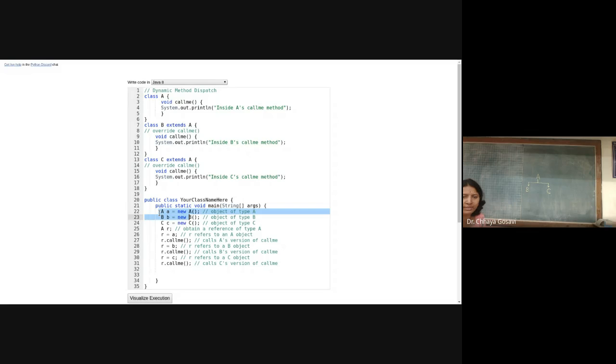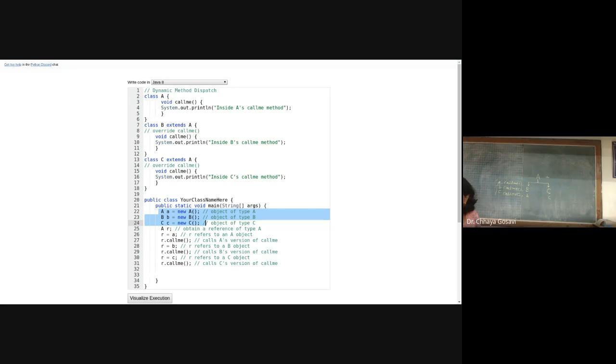Now look here, I am creating three objects: small a, small b and small c. A is an object of A, B is an object of B and C is an object of C. So how to call A's call me method? A dot call me. B dot call me. And C dot call me. This is also method overriding. The object of class A is calling A's call me method. The object of class B is calling B's call me method. The object of class C is calling C's call me method.